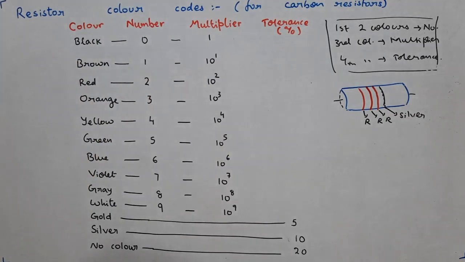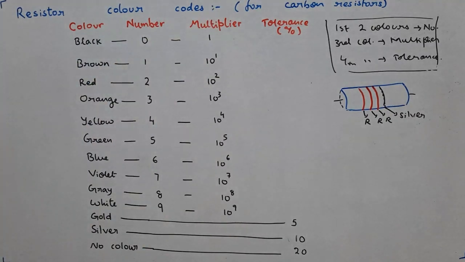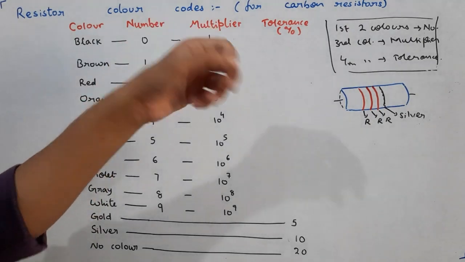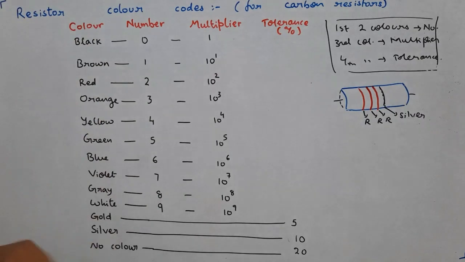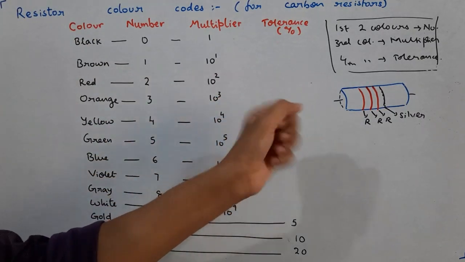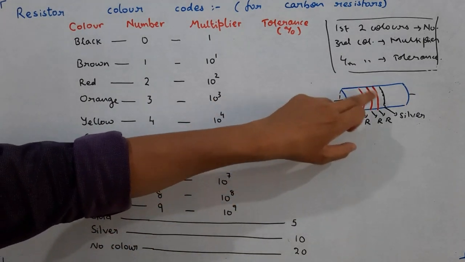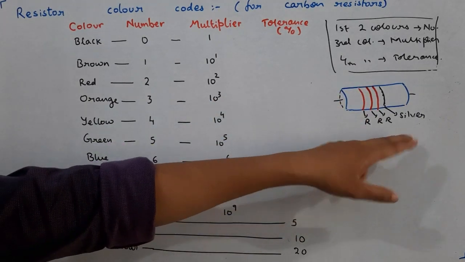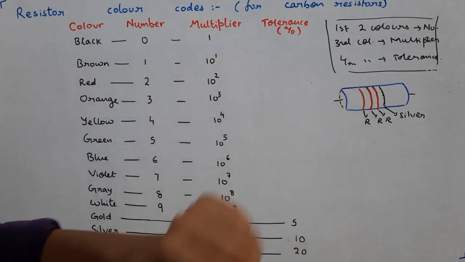Because they are very small in size, it's very difficult to write the value of their resistances. So to know the value of those resistances, in case of carbon resistors, we use a color coding. For example, this resistor will be very small. I think it will be 1 centimeter in size and very thin also. In that there will be color codes like this. I don't have a silver color, otherwise you could have drawn that. So there will be 4 rings or 3 rings at least.